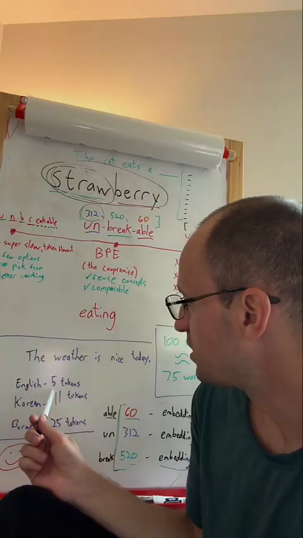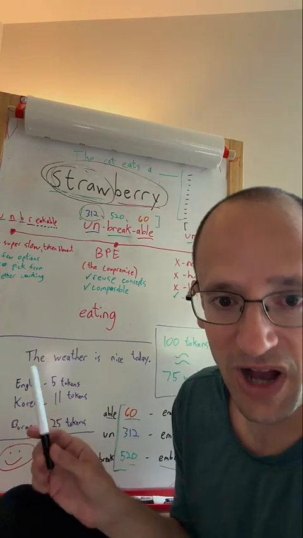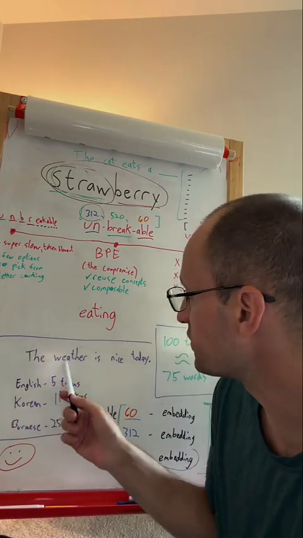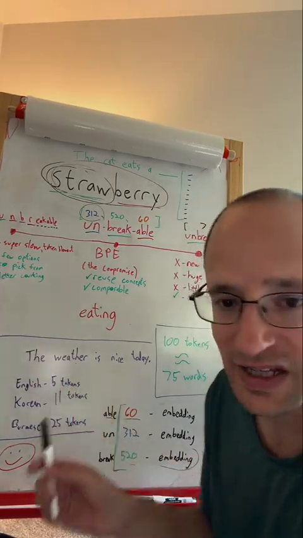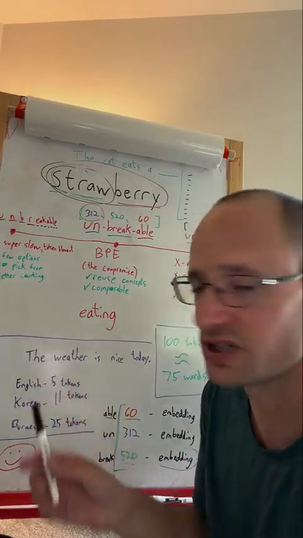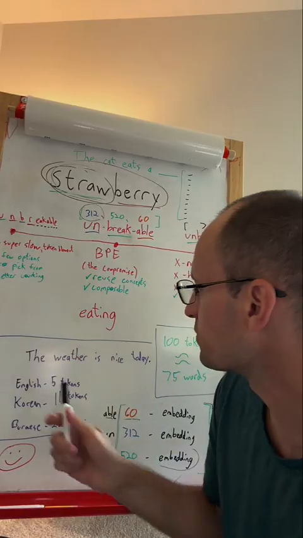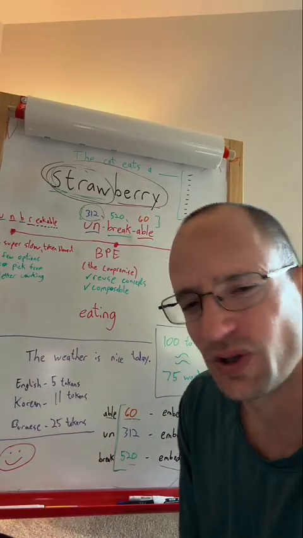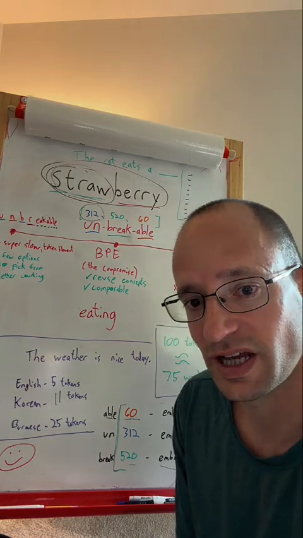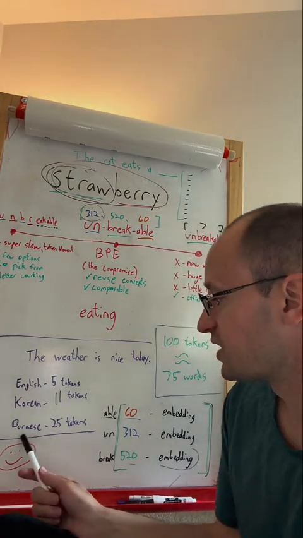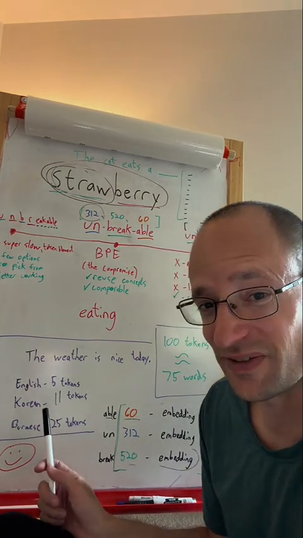So this ends up costing about 5 tokens in English, right? Because each one of these words gets its own token, because they're common enough in the training data that the tokenizer decided, okay, this word deserves its own token. But in Korean, this actually ends up taking 11 tokens to express. And in Burmese, it ends up taking 25 tokens.